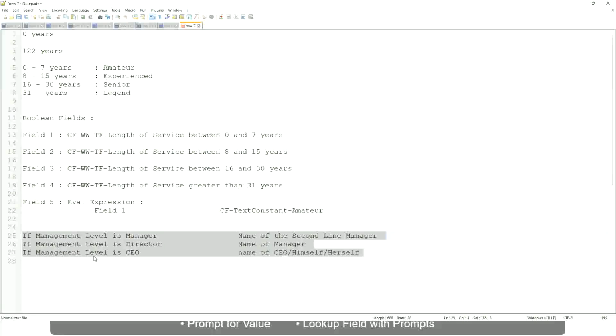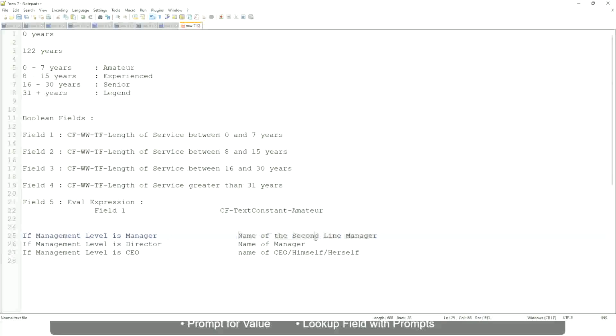Evaluate expression, is it? Yeah. Because here you have to return an instance. Here you have to do some more calculation, because you have to find out who is the second line manager, which is manager's manager, and so on. So you have to come up with these fields.